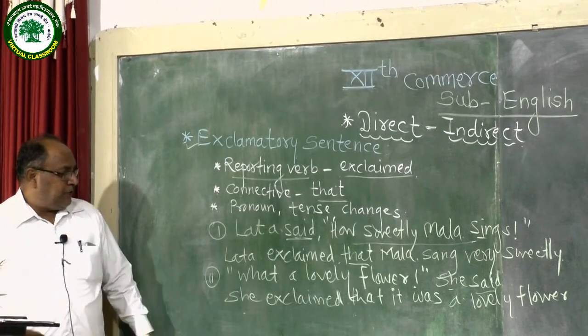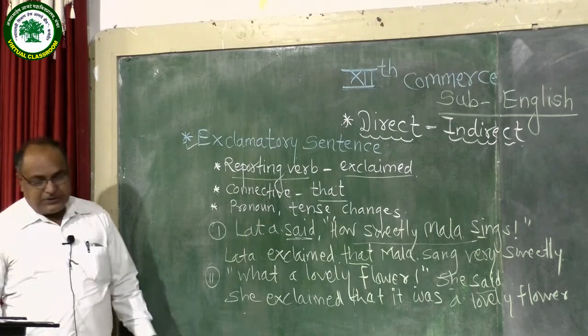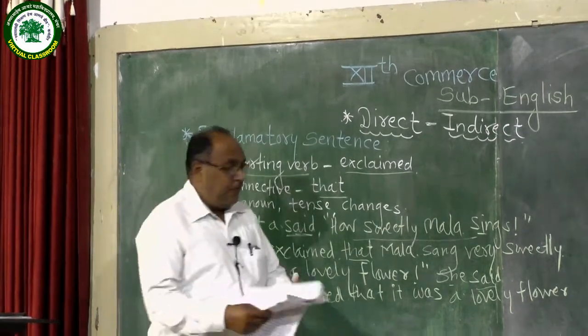One more example we also take under this exclamatory sentence. What changes do we make in this sentence? We will see.